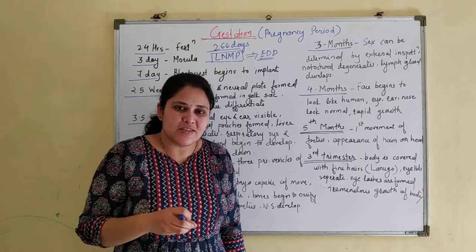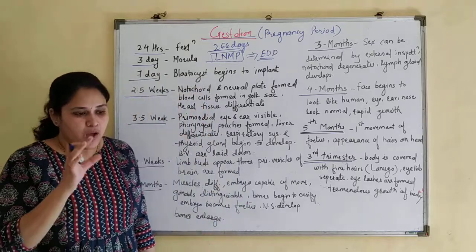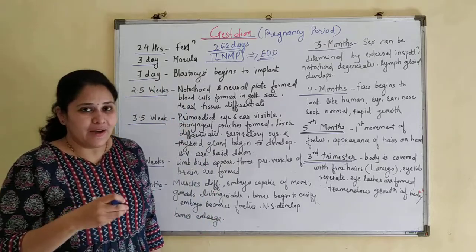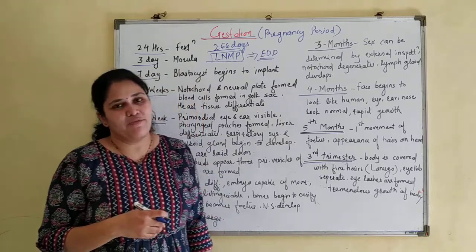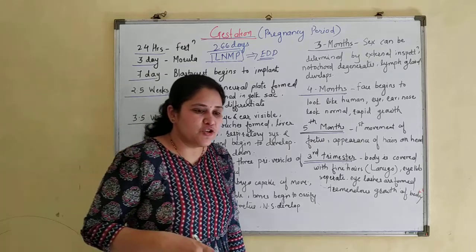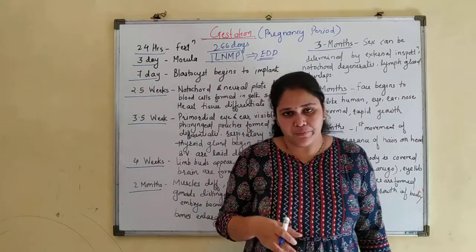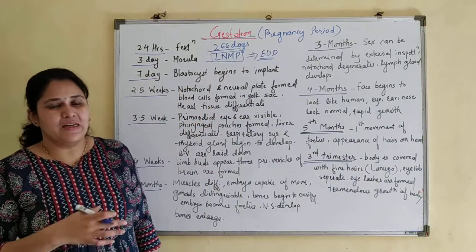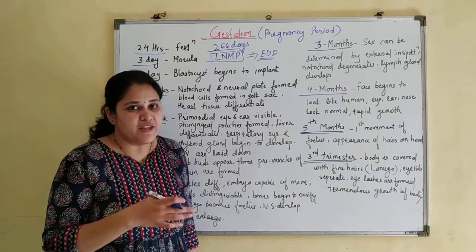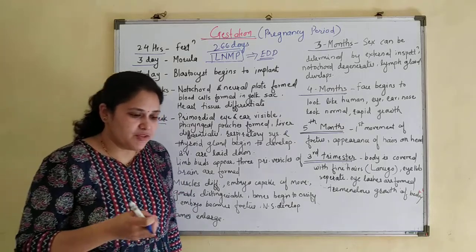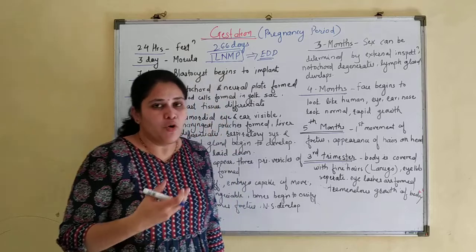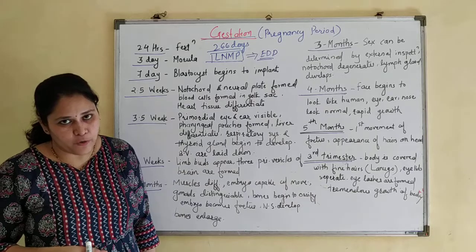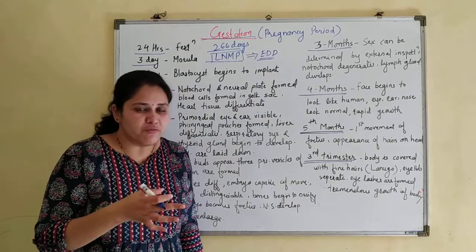This amniotic fluid consists of some cells from the baby's body. We prepare the chromosome pattern with the help of those cells, and we can study if there is any kind of abnormality. This technique is useful in genetic counseling. Here usually, if parents have any type of clinical background, any type of hereditary disorder, then with the help of this technique we can observe whether the baby also received some type of chromosomal abnormality or not. So this is the clinical use of this technique.